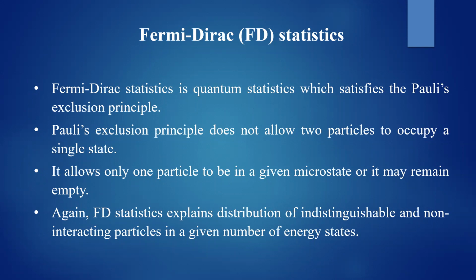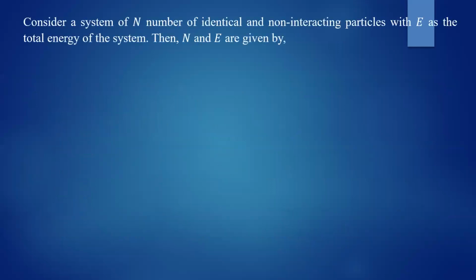For example, electrons, neutrons, protons. They are all obeying this FD statistics. They are quantum particles, they are indistinguishable, and they obey Pauli's exclusion principle. They have half integral spin, up and down. So let us derive the expression for this Fermi-Dirac distribution function.